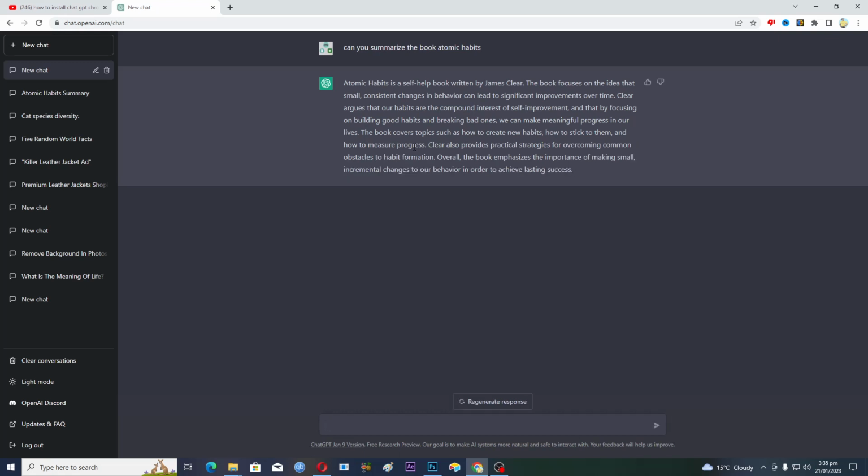So guys, that's how you can use ChatGPT to summarize any books.